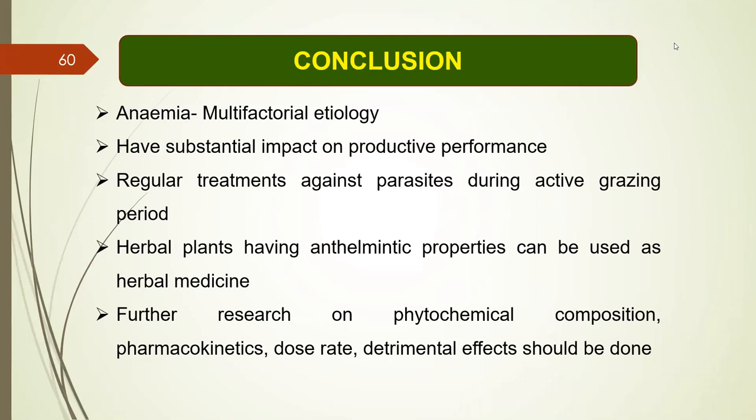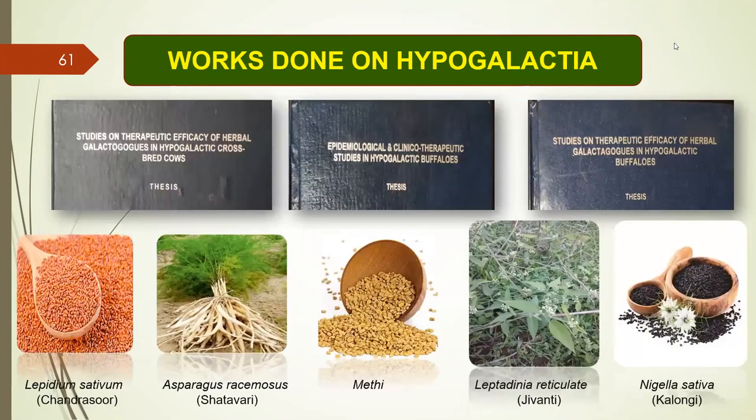First one is my thesis on studies on therapeutic efficacy of herbal galactagogue in hypogalactic crossbred cows, in which I have used Lepidium sativum and Asparagus racemosus in a 7:3 ratio. Asparagus racemosus is costing 200 nowadays, and Lepidium sativum is 100 rupees per kg. So increase the dose of Lepidium sativum and decrease the Asparagus racemosus. This combination is very good for increasing the milk production as well as the fat percentage in the cows.